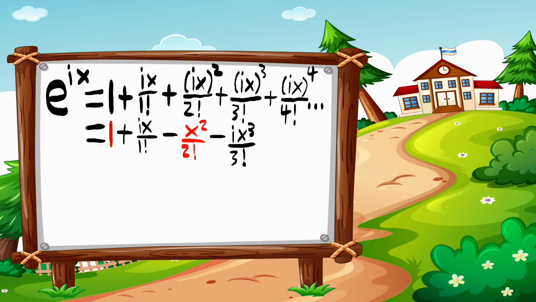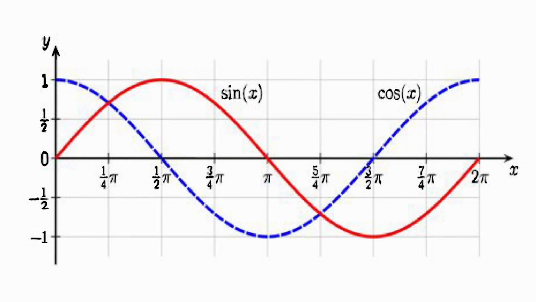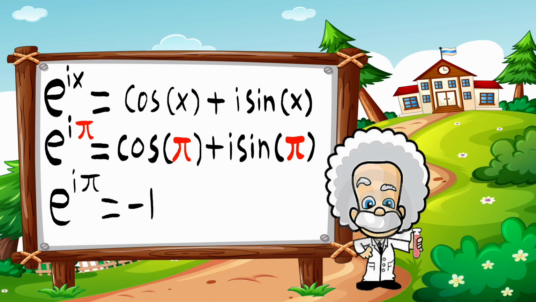Remembering what i represents, and with a little rearrangement and factoring, the series is equal to cosine x plus i times sine x, where if x is pi, since cosine pi is -1 and sine pi is 0, the equation simplifies to e to the i pi equals -1.